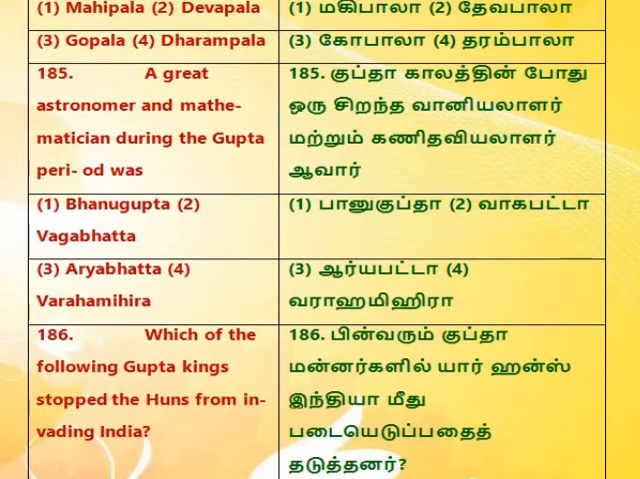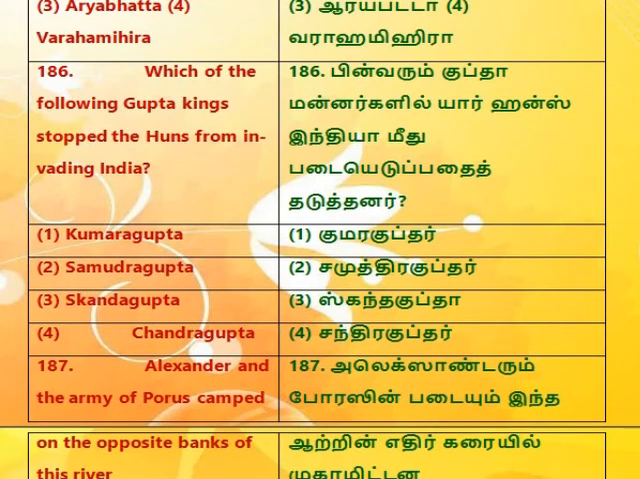185. A great astronomer and mathematician during the Gupta period was 1. Bhanugupta. 2. Vagbhata. 3. Aryabhata. 4. Varahamihira. 186. Which of the following Gupta kings stopped the Huns from invading India? 1. Kumaragupta. 2. Samudragupta. 3. Skandagupta. 4. Chandragupta.